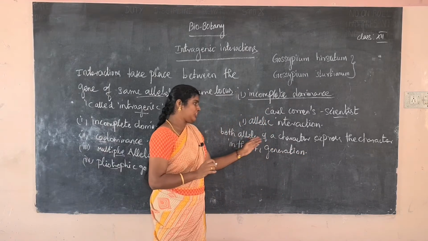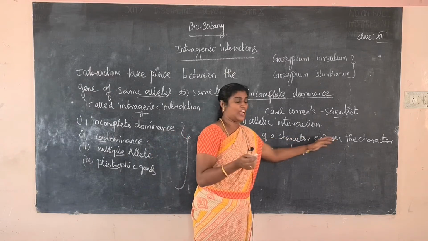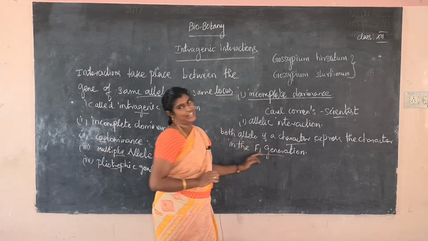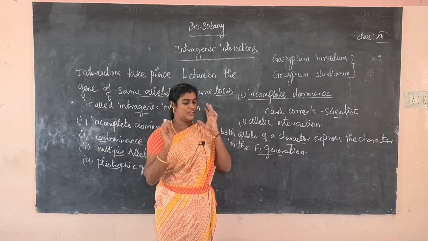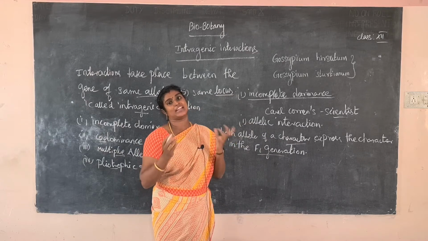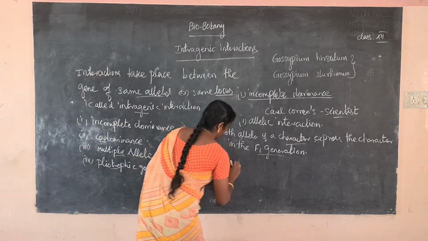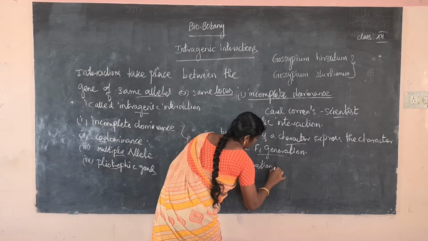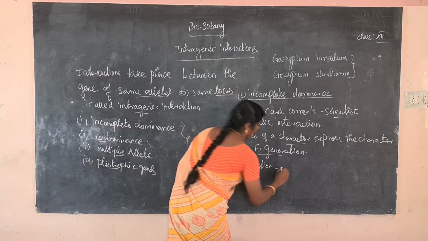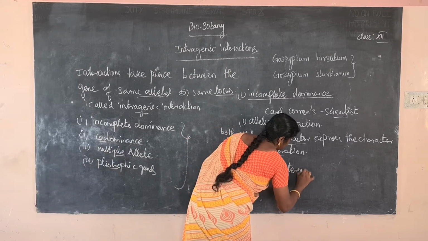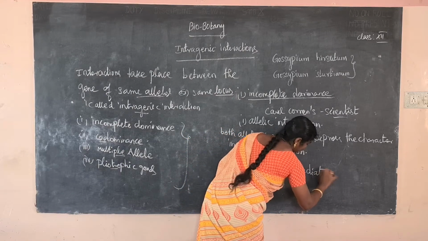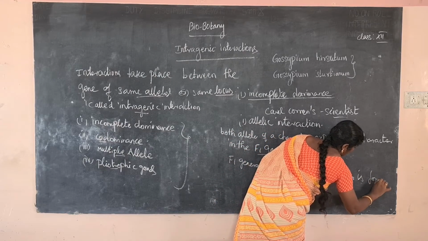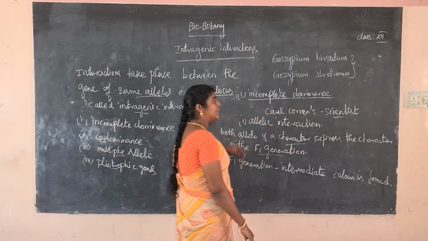The F1 individual has an intermediate color formed. In the F1 generation, intermediate color is formed.